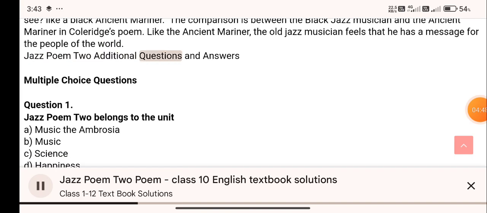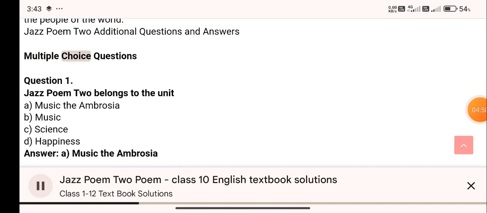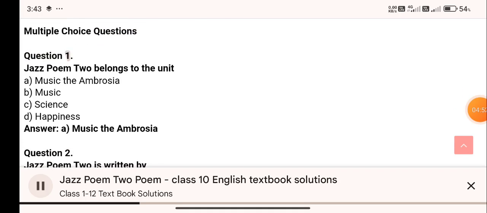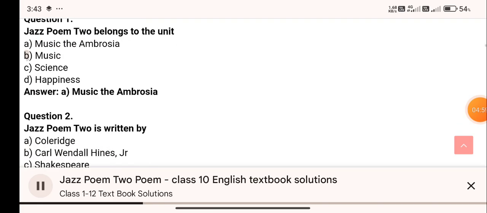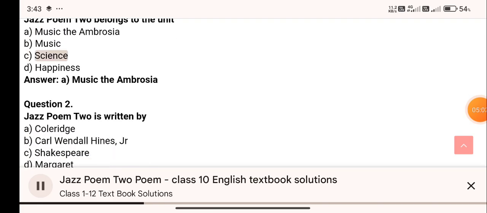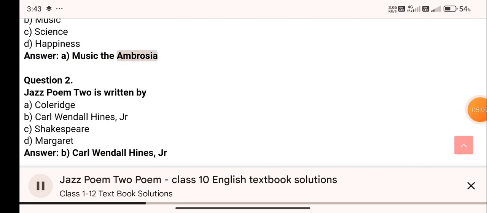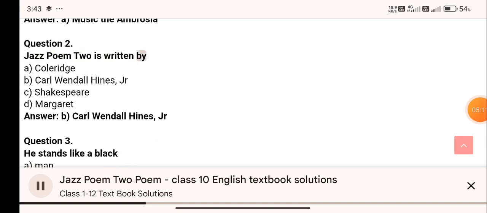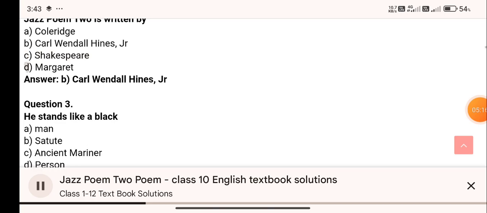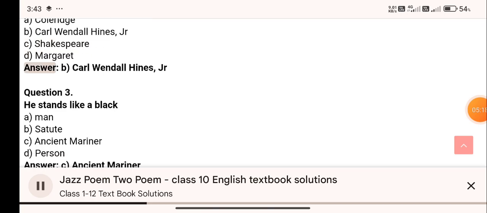Jazz Poem 2, additional questions and answers. Multiple choice questions. Question 1. Jazz Poem 2 belongs to the unit: A. Music the Ambrosia, B. Music, C. Science, D. Happiness. Answer. A. Music the Ambrosia. Question 2. Jazz Poem 2 is written by: A. Coleridge, C. Shakespeare, D. Margaret. Answer. B. Carl Wendell Hines Jr.